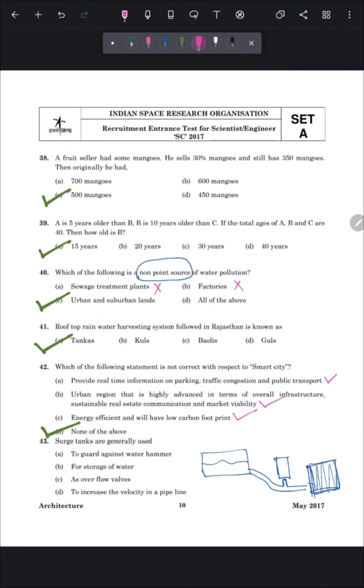They are generally used to maintain the pressure. It generally reduces the pressure force during the acceleration of large water masses. So when large amount of water flows, it acts like a hammer, and to reduce this effect we generally use surge tanks. So the correct answer of this question is option number A, to guard against water hammer.